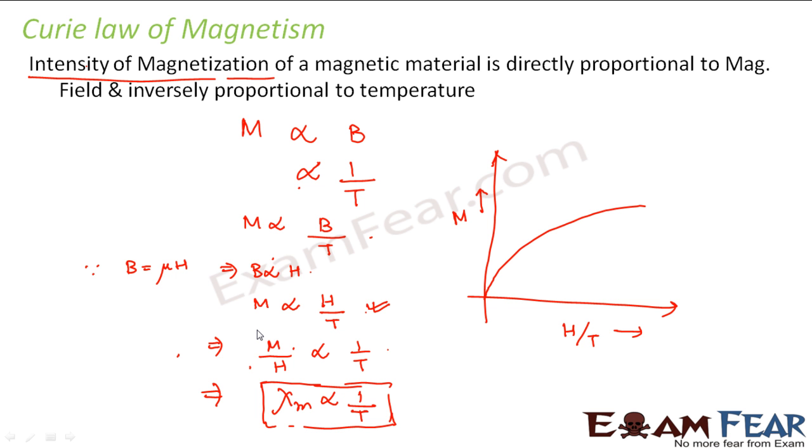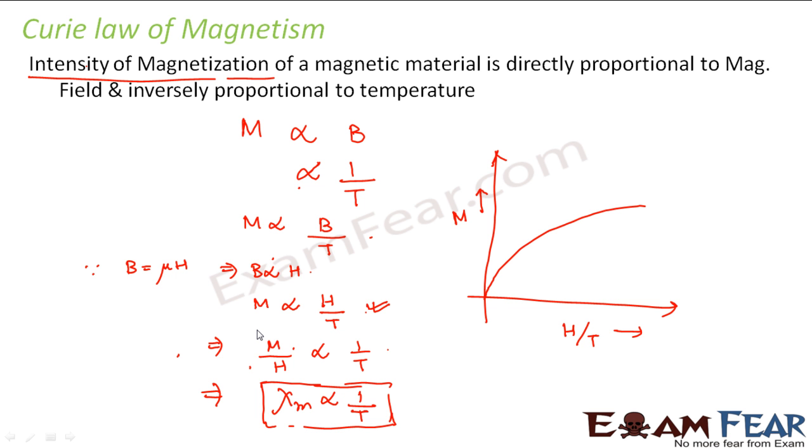We see that in case of paramagnetism, as the temperature is increased, the substance gets demagnetized. That means the susceptibility is decreasing. Similarly, in case of ferromagnetic, the substance becomes paramagnetic. That means there also the susceptibility is decreasing, right? So as the temperature increases, the susceptibility decreases.